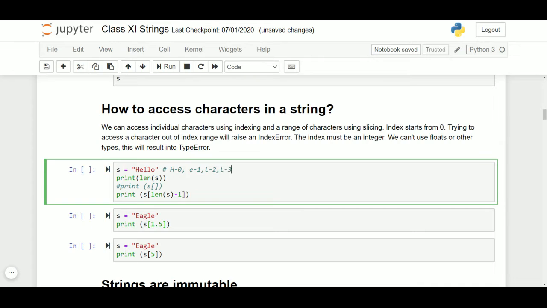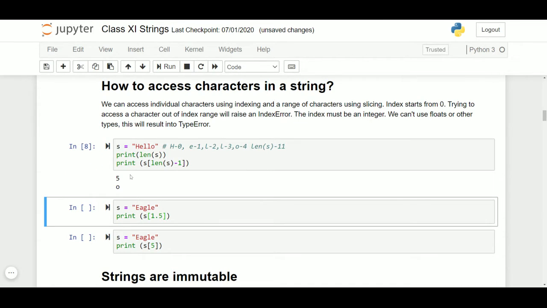The next L, 3. And the last letter will be given index 4, which is nothing but the total length of the string minus 1. If you find the total length of the string, it will give you 5 as there are 5 characters in the string. And the total length minus 1 is the last index number. So if you print that, you will get total length is 5 and the last character is O.